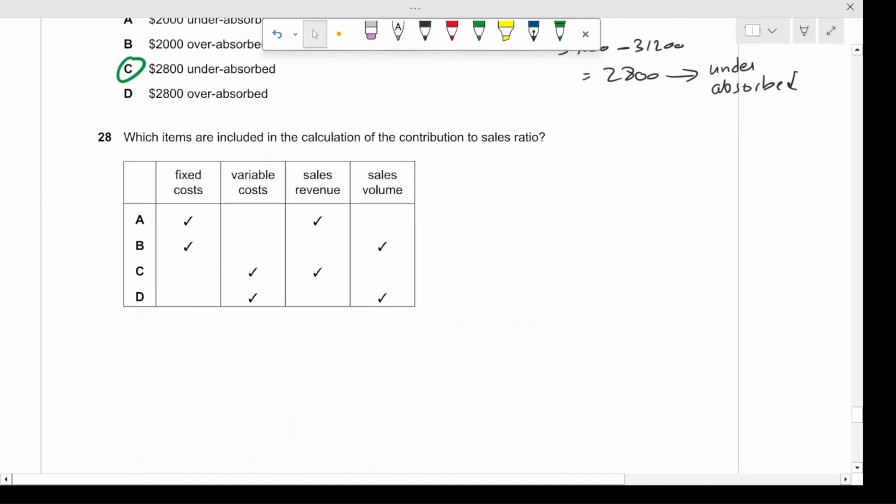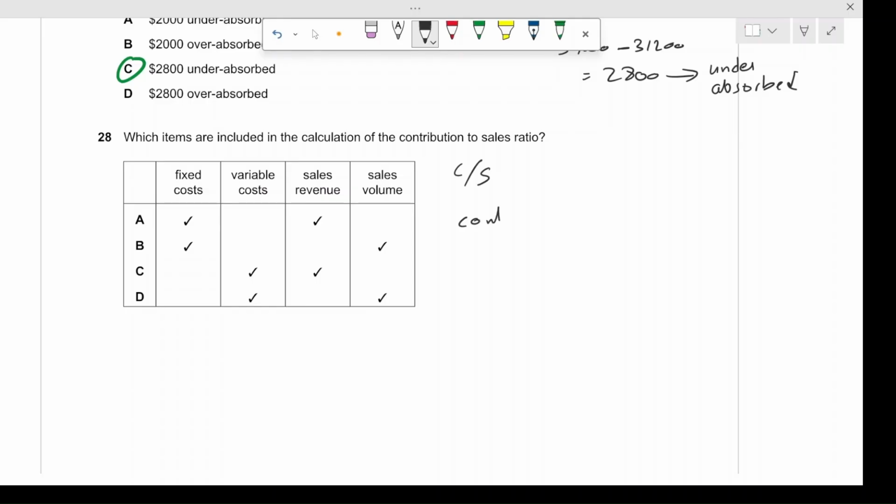Now question number 28. Which items are included in the calculation of the contribution to sales ratio? For the contribution to sales ratio, the formula would be contribution divided by sales, C divided by S. The contribution is sales revenue minus variable costs.